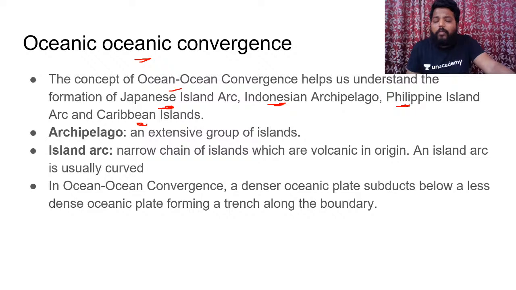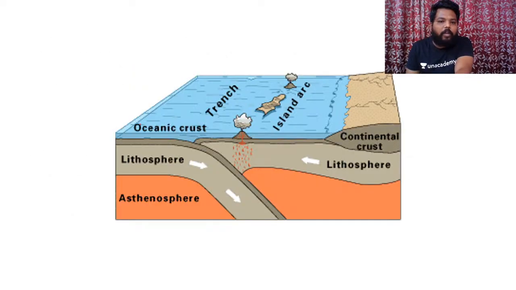In general, when two oceanic plates collide with each other, the denser oceanic plate subducts below the less dense oceanic plate, forming a trench along the boundary of that subduction. Like the Pacific plate coming in collision with the Philippines plate, obviously it is the Pacific plate which would be subducting. The larger the plate, the heavier and denser it would be. Hence the denser plate subducts every time, and near the subduction zone we have the formation of a trench.